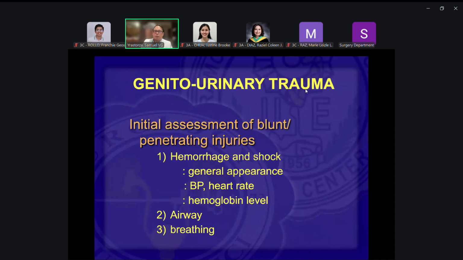So again, we'll just go through this. This is general surgery. Anybody coming in for trauma, you initially assess them for, of course, circulation. It used to be ABC. You start with airway, breathing, circulation. Now it's different. You start with circulation, whether the patient still has blood pressure, blood still circulating. That's the first thing that you check. Next would be the airway, whether the patient is breathing, whether it's obstructed.